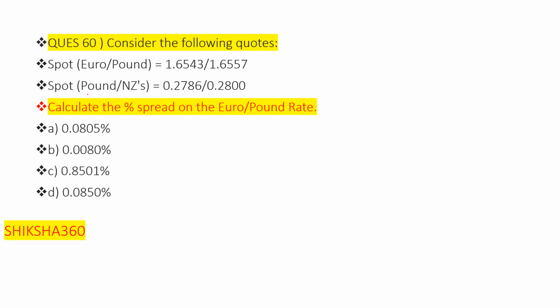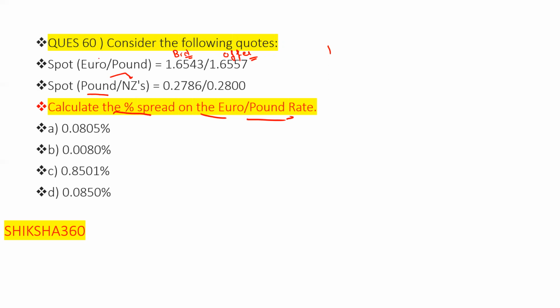Spot pounds to NZ, New Zealand's currency, is 0.2786 / 0.2800. The first is the bid rate and the second is the offer rate. Calculate the percentage spread on the euro pound rate.